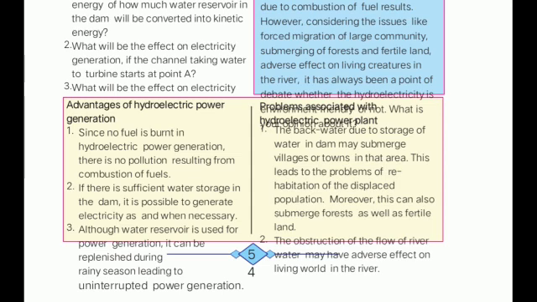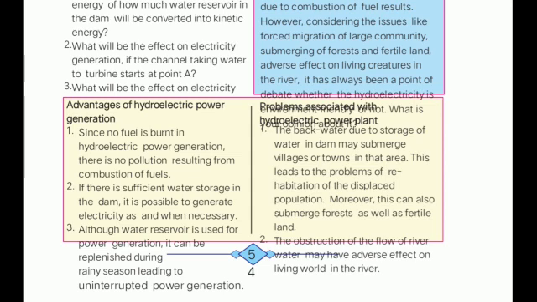Means in the rainy season the water will again be stored. Now but there are some problems also. The backwater, due to the storage of water in the dam, may submerge the village or town in that area, and this leads to the problem of rehabilitation or displacement of the population. Moreover, this can also submerge the forest as well as fertile land.